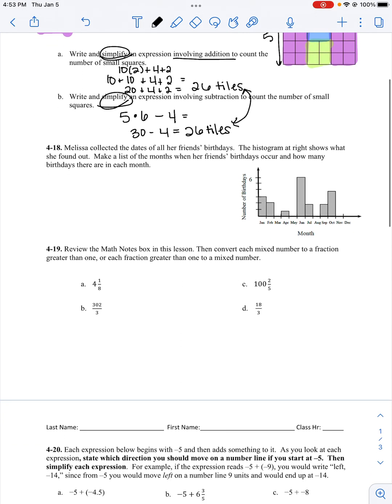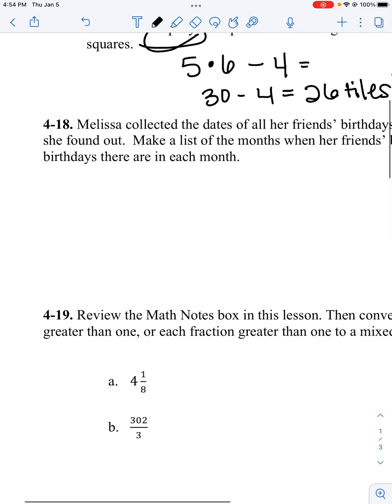Okay, moving to problem 18. Melissa collected the dates of all her friends' birthdays. The histogram at right shows what she found out. Make a list of the months when her friends' birthdays occur and how many birthdays there are in each month. I'm just going to write out January to December because I know that there are 12 months.